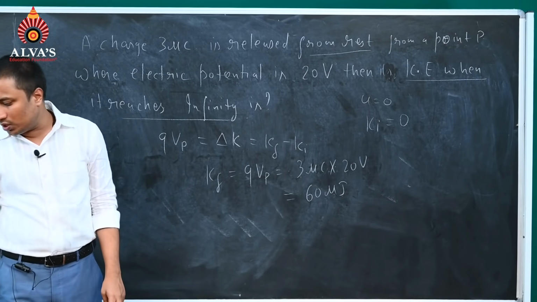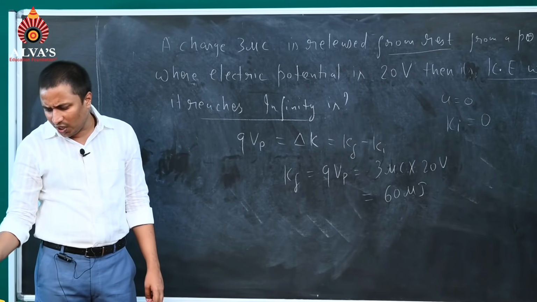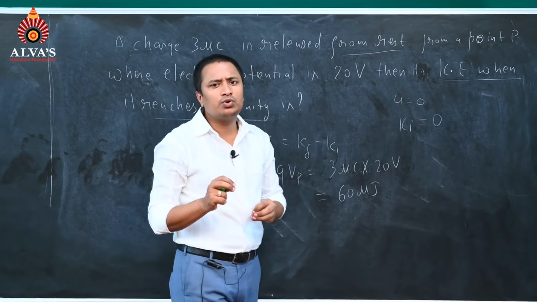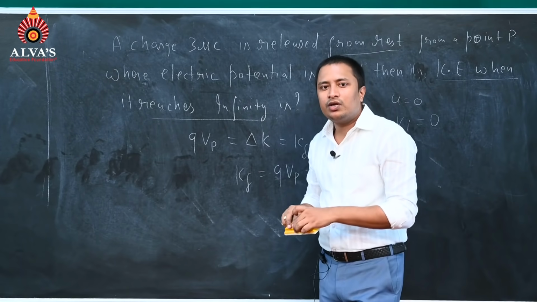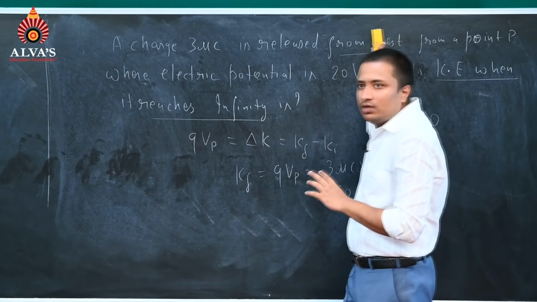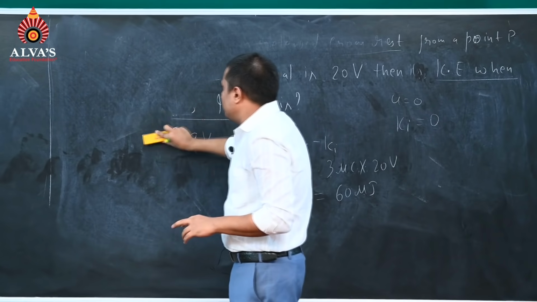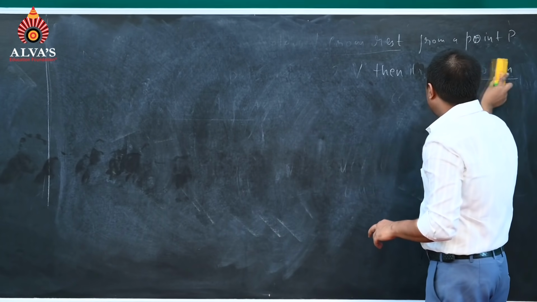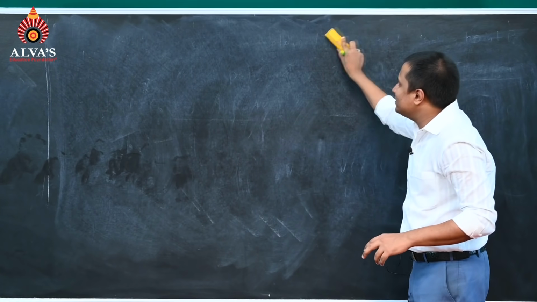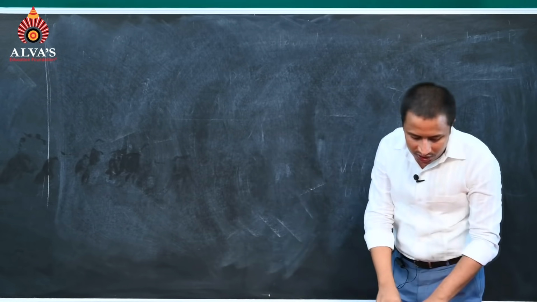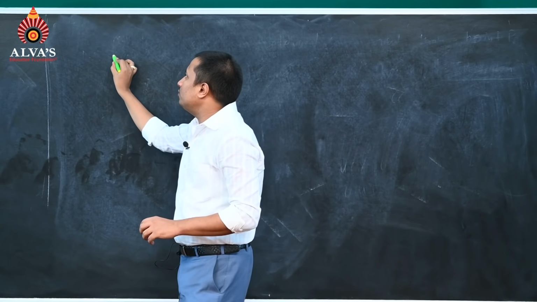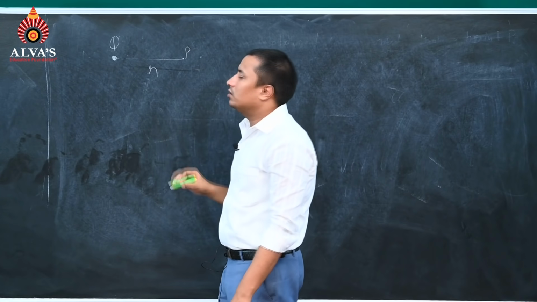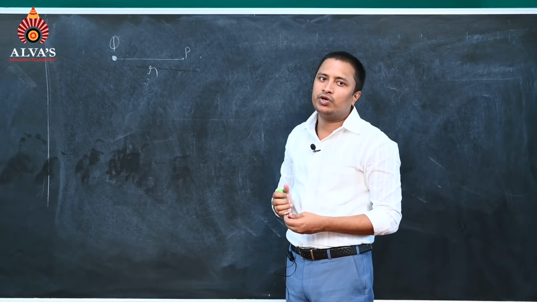Then we will proceed further towards our next part of the chapter, that is, what will be the potential due to a point charge. Now what will be the potential at this? We are talking about potential at a point due to a point charge. If you have a point charge Q placed at a distance r from point P, what will be its potential? That we are going to discuss. So here we have a point charge Q, and at a distance r, what will be the potential due to this charge at point P?